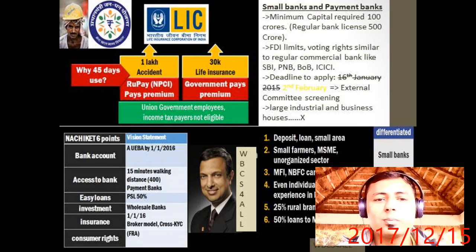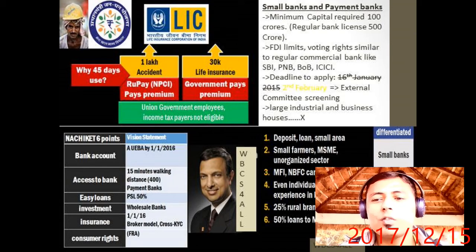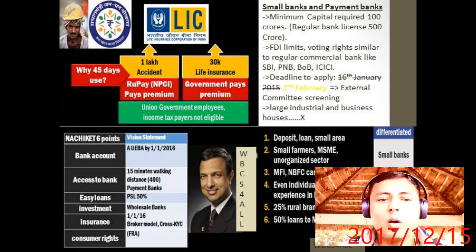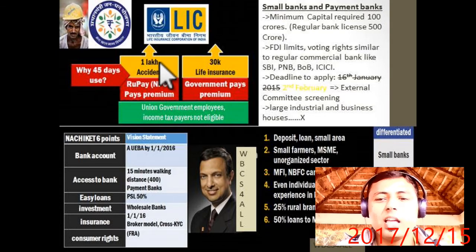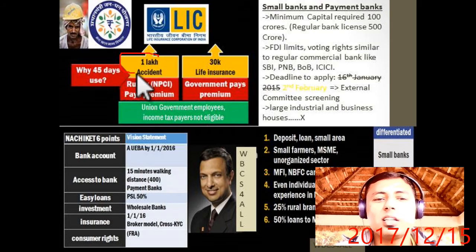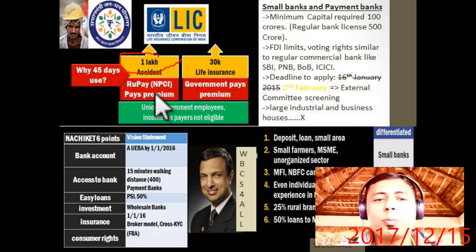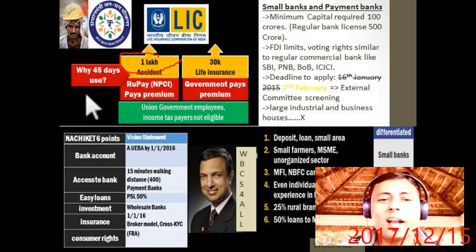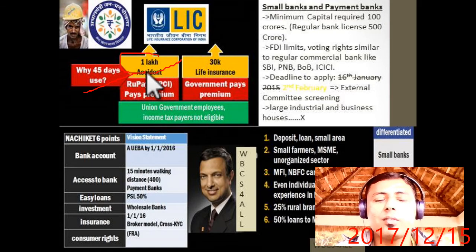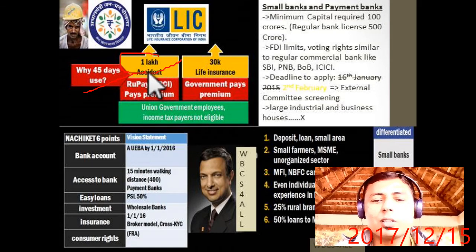Now let's move ahead. Now what is the history of small banks and payment banks? Now remember, Nachiket Mor, you can read the recommendation, it is not very important right now. And listen, why LIC? The 1 lakh accident insurance is done through LIC. So Rupee said, if you do not use my card, how will I pay you the premium? So it is a mandate that you have to use the Rupee card within 45 days. Every 45 days you have to use it once.